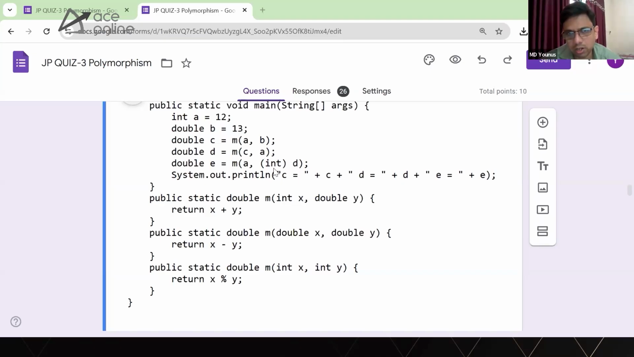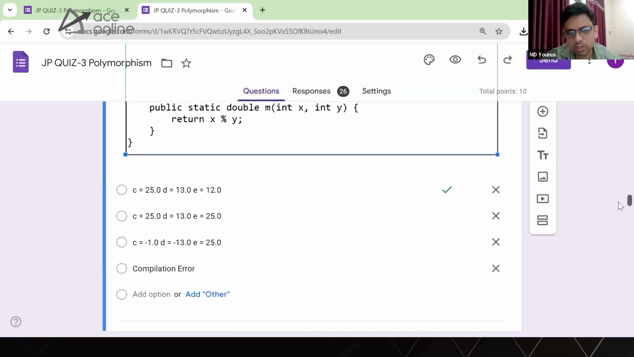Again, this got converted to integer. Again, there is an exact match. So please calculate accordingly. And you can see the answer here.